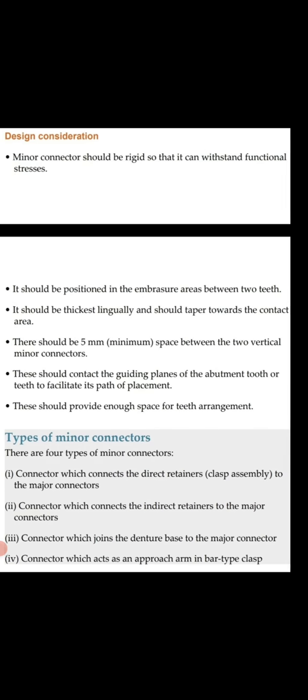Next, after functions come to the properties. Which properties should be necessary for minor connectors? Number one, it should be rigid to withstand the forces. Number two, should not change the contours. Third, should be located in embrasure area. Always remember, minor connector should be located in embrasure area. For aesthetic purpose, it should make a right angle with major connectors, mean 90-degree angle.